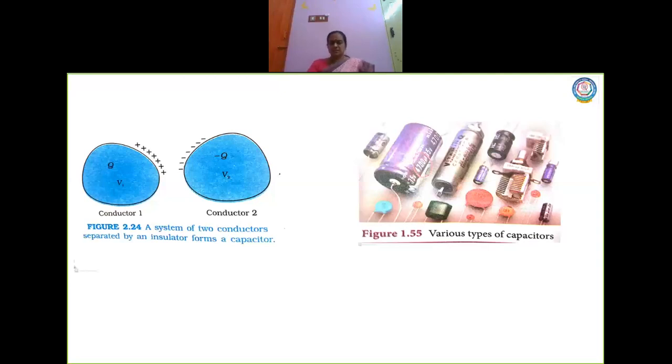A capacitor is a device that can store a large amount of charges. A large amount of charges can be stored in a capacitor in a very small area. Now look at the picture. I have shown some samples of capacitors.